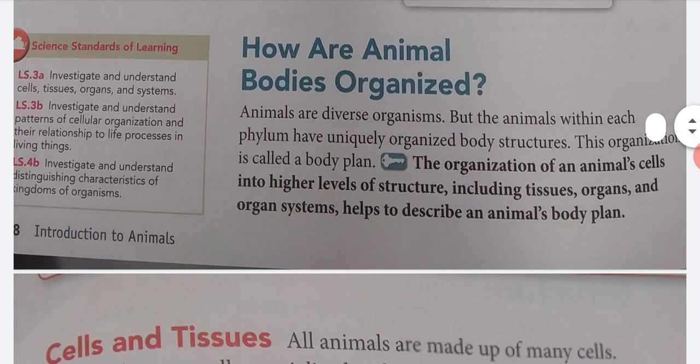How are animal bodies organized? Animals are diverse organisms, but the animals within each phylum have uniquely organized body structures. This organization is called a body plan. The organization of an animal's cells in the higher levels of structure, including tissues, organs, and organ systems, helps to describe an animal's body plan.